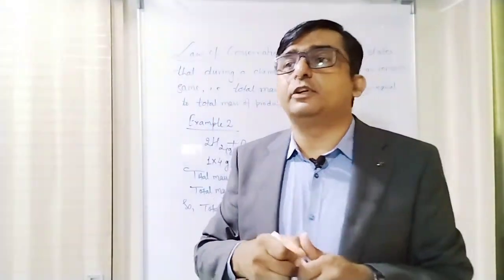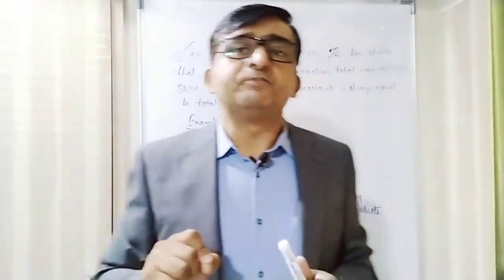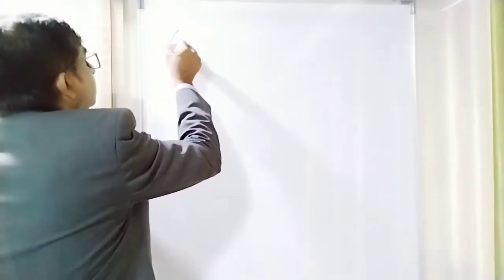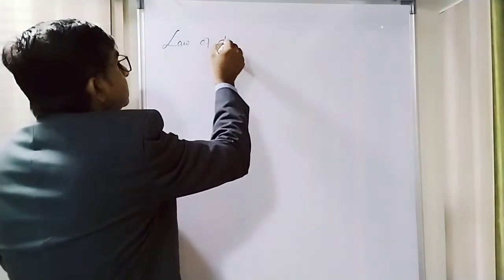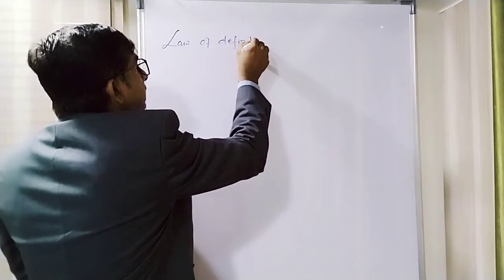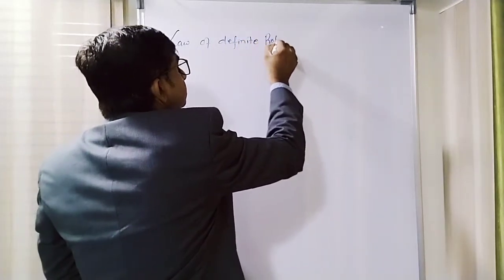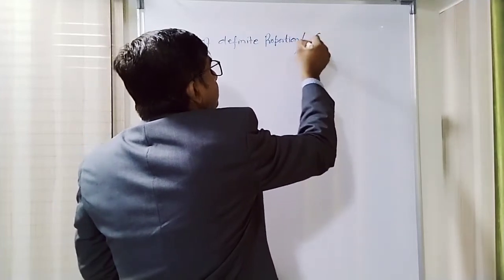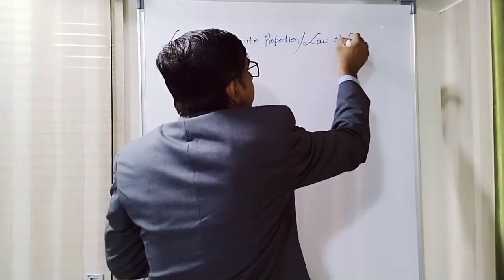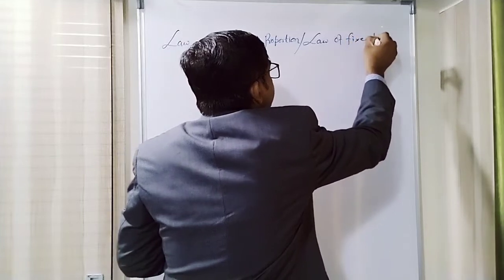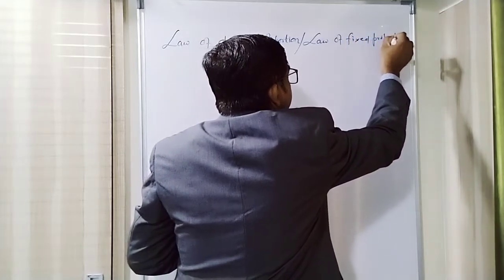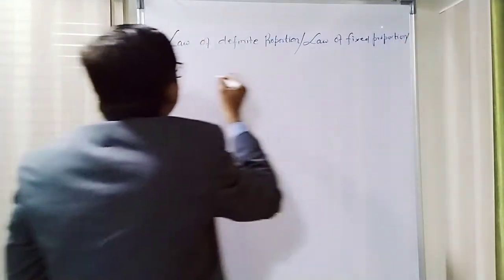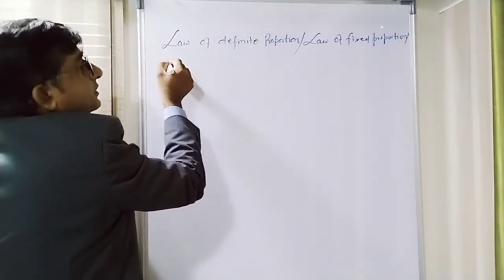So the next law will be the law of definite proportion. So we'll see what is in the law of definite proportion. Law of definite proportion, which is also called law of fixed proportion, which is also sometimes called law of constant proportion.